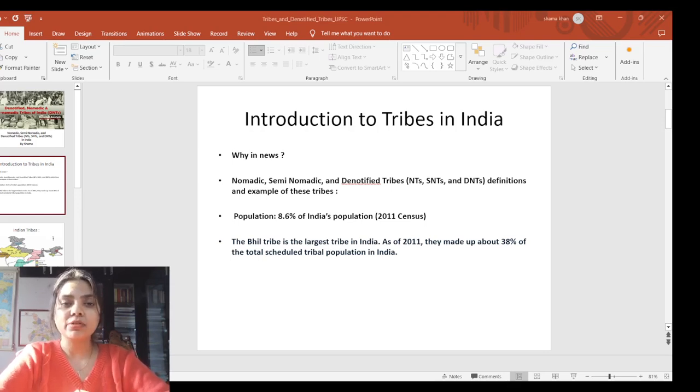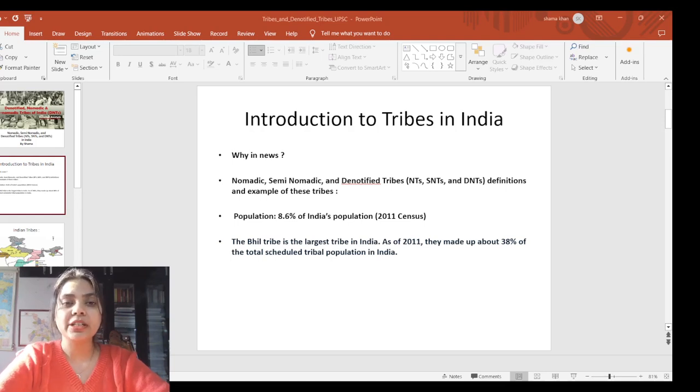So they took that term from ancient or medieval times, and then put the question in the prelims examination. If I give you examples of nomadic tribes, it includes Gujars, Lambadis, Gujjar Bakrawal. The question has been asked from this also, that this community belongs to which region. So time and again you can see this type of question. If I talk about semi-nomadic tribes, they are partially nomadic and partially settled. They migrate seasonally but also establish temporary settlements. So I hope you have understood the difference between nomadic and semi-nomadic tribes. Examples are Raikas and Banjaras. These are examples of semi-nomadic tribes.